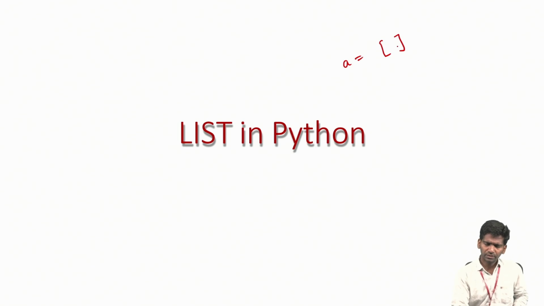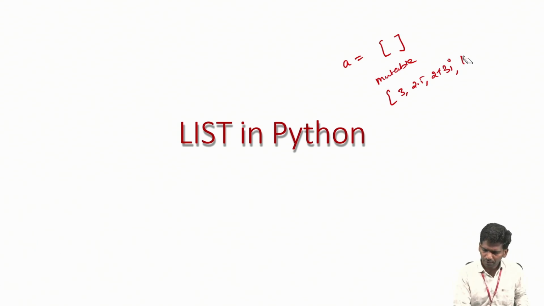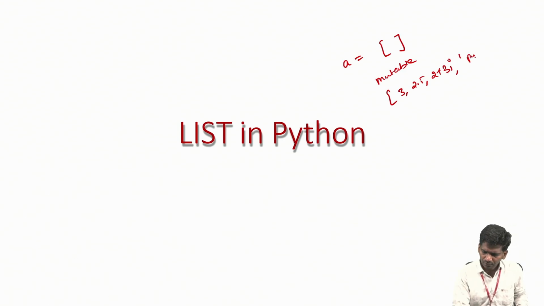So a list is indicated by square brackets, and it is mutable. That means we can change the items in it. This list can consist of any types like int, float, complex, and string. Sorry, not boolean. Boolean is a keyword, right? We cannot use boolean, but we can use int, float, complex, and string.